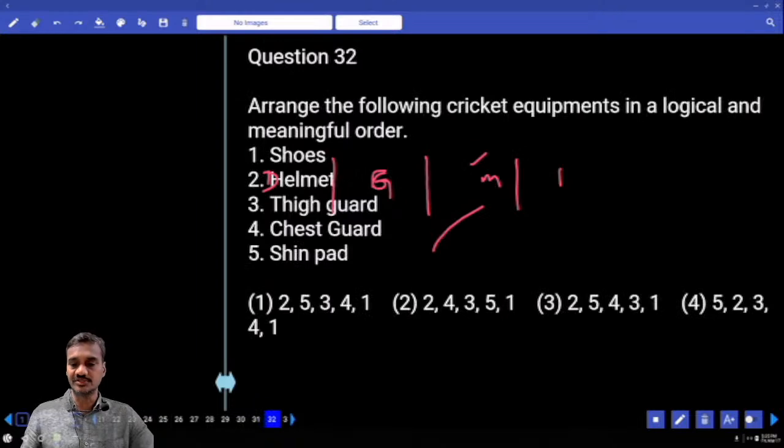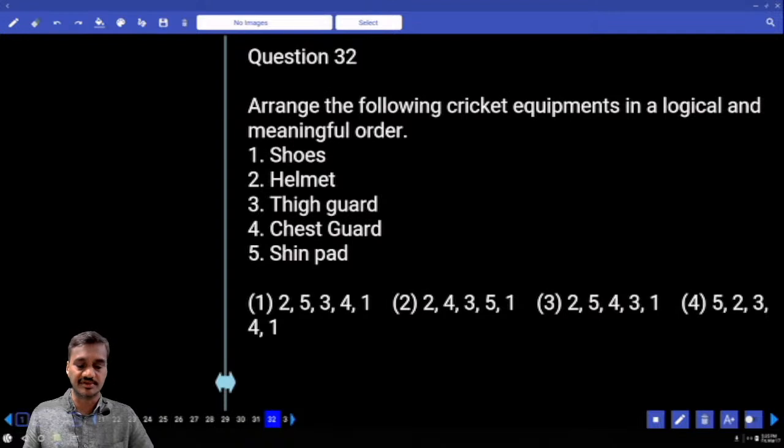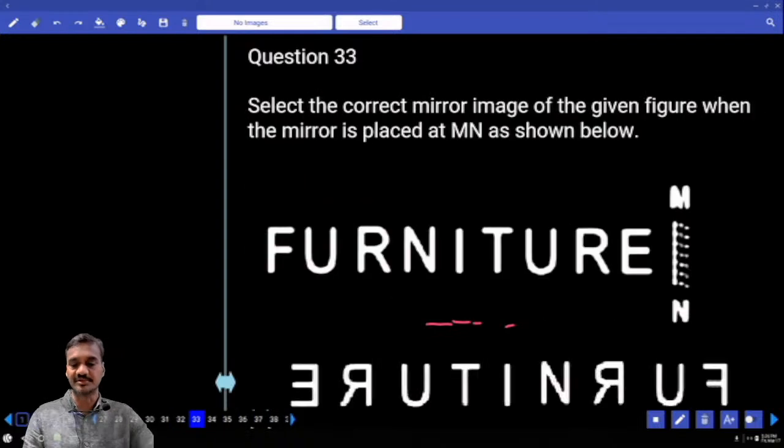Then 32: arrange the following cricket equipment in a logical and sequential meaningful order. Now first, helmet from top to bottom. Then it is chest guard. And next one is thigh guard. And next to thigh guard is shin pad. And finally it is shoes. And so choice 2 is the order from top to bottom of a cricket player.